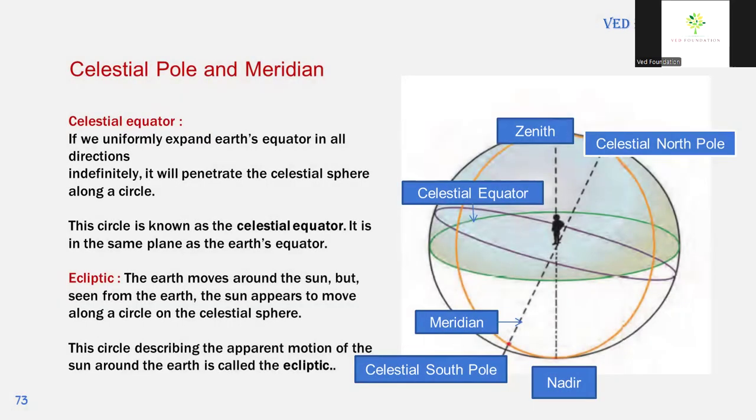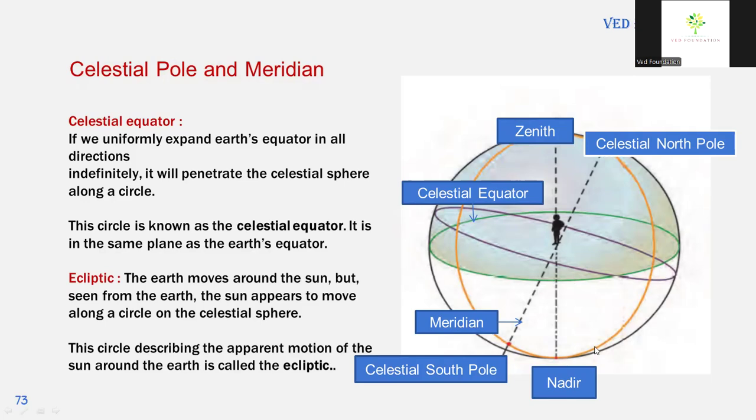If we uniformly expand the Earth's equator in all directions indefinitely, it will penetrate the celestial sphere along a circle, and this circle is known as the celestial equator, and it is in the same plane as the Earth's equator. This green colored ring is the celestial equator.